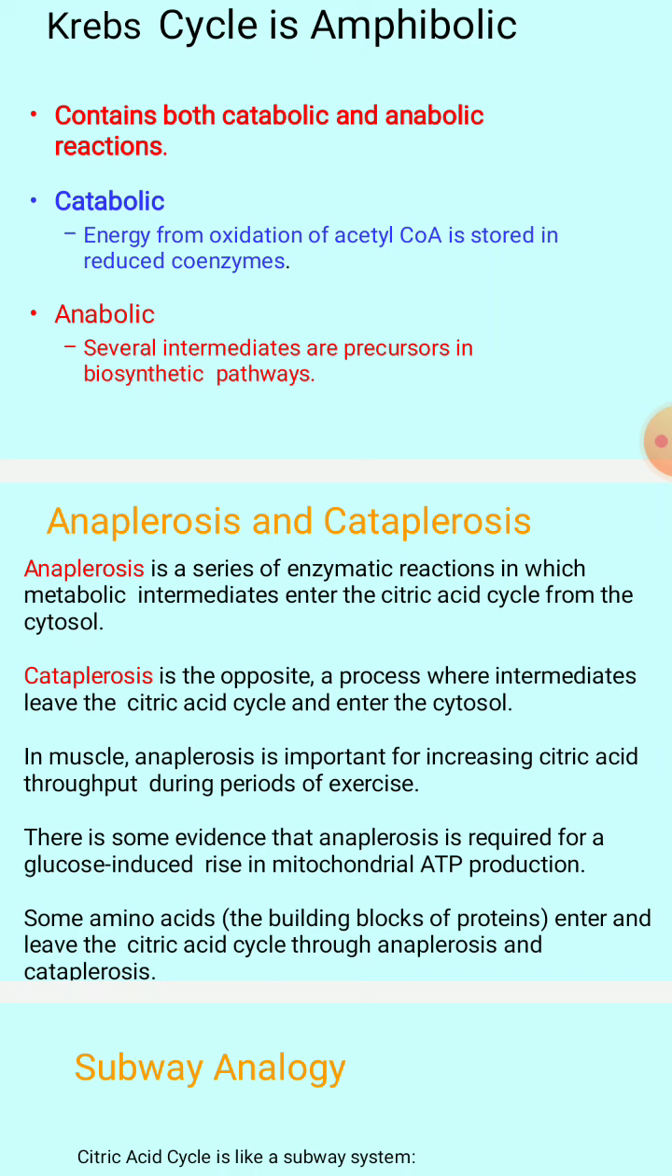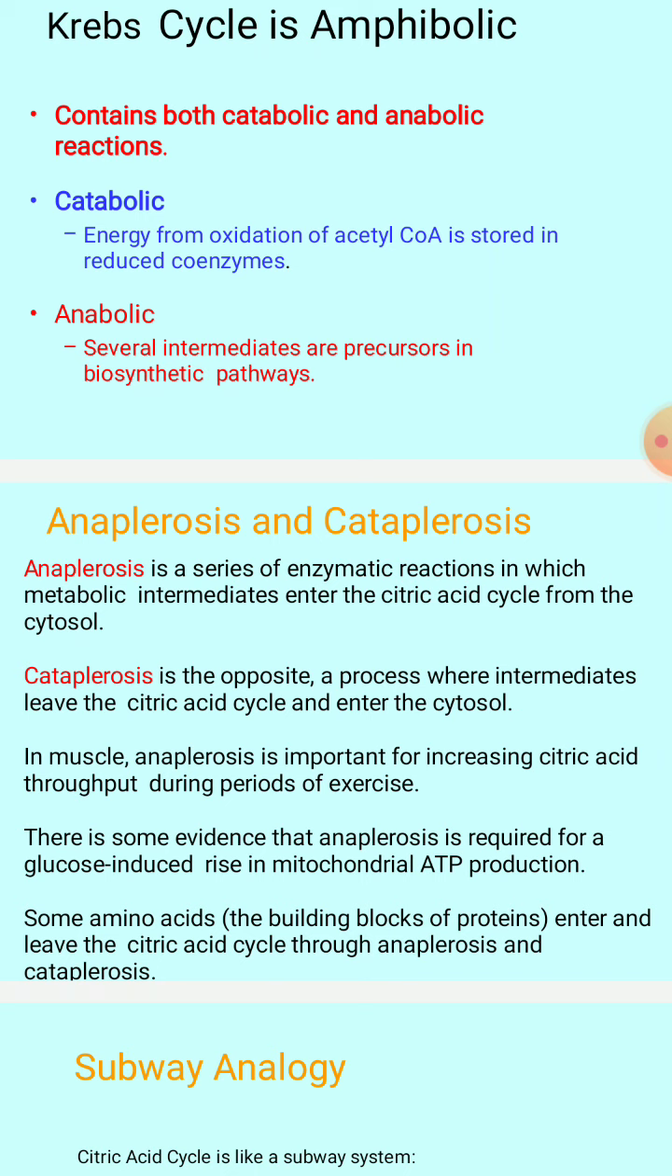Understanding? In muscle, anaplerosis plays a very important role in increasing citric acid cycle throughput during periods of exercise, that is, during strenuous exercise. These anaplerosis reactions play a very important role by increasing the citric acid cycle intermediates, right? There is some evidence that anaplerosis is required for the glucose-induced rise in mitochondrial ATP production. That's why it has to happen.